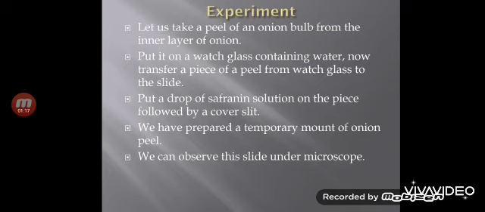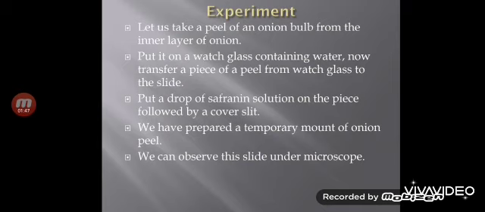Now we can put a few drops of safranin. Safranin is a stainer because we need to stain the cell so that we can observe its parts and outlines clearly, because otherwise everything is very transparent. So nothing is visible without a stainer. So we use safranin solution as a stainer. Now we have prepared a temporary mount of onion peel. That is, we have prepared a slide of onion peel.